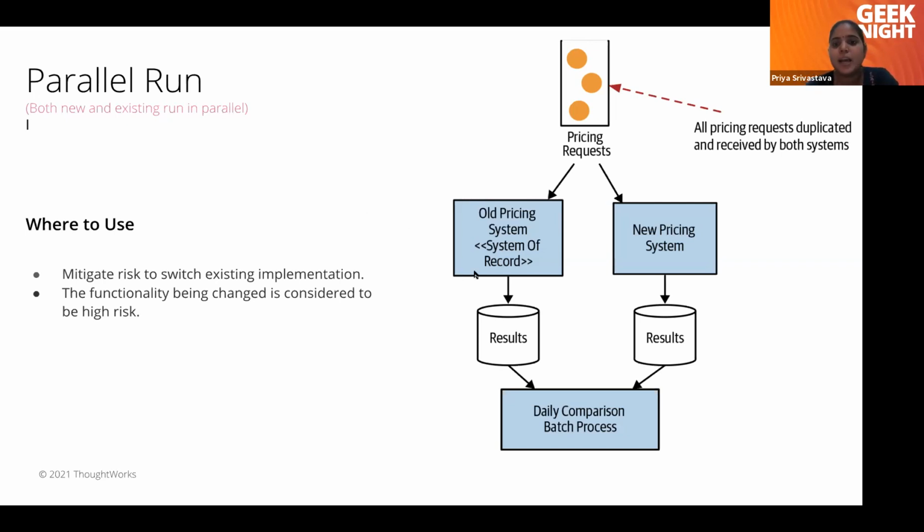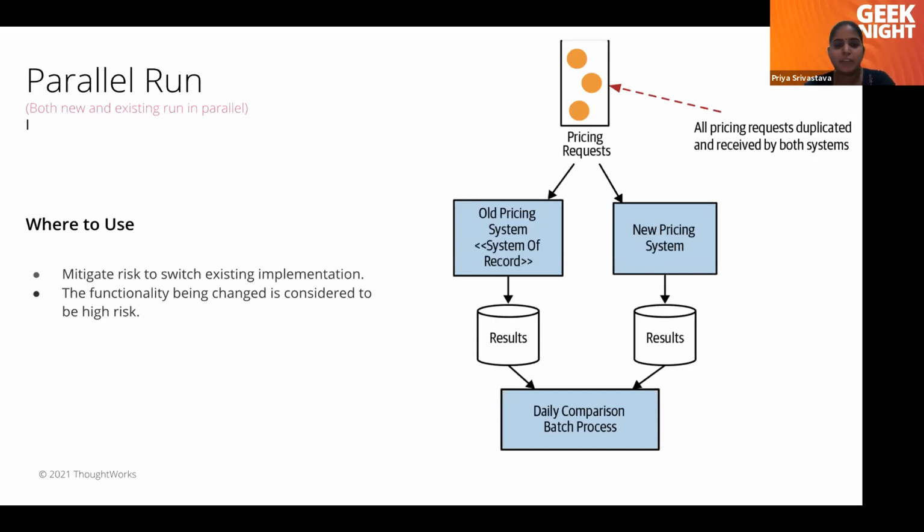In a parallel run, our old system will still be running, and our new system will also be running. It will take data from production and create results, but it is not going to create results in the production database. It will create results in Excel or some other format, and we will have some batch process or any intelligence tool which will compare both results. This implementation is very important when there should be no difference when we switch to the new implementation.